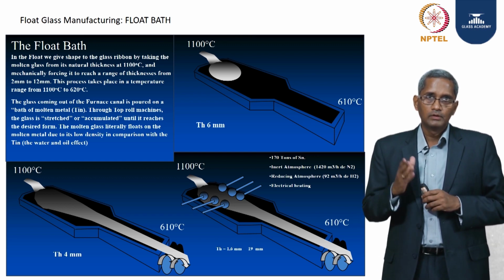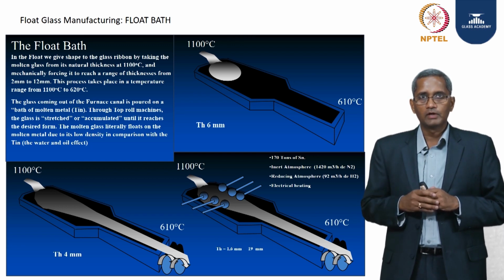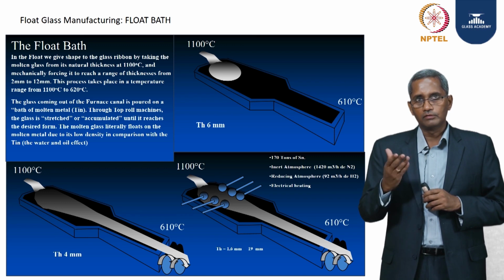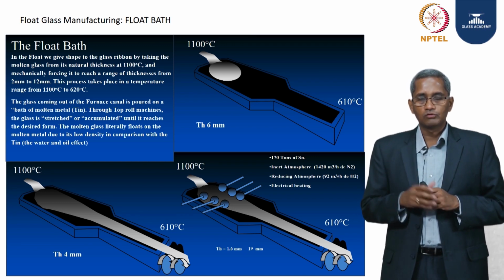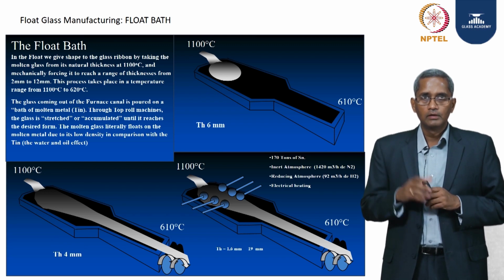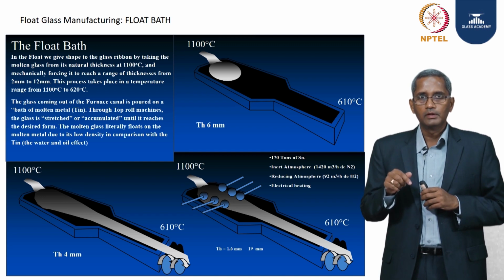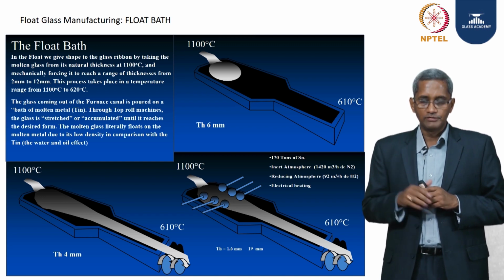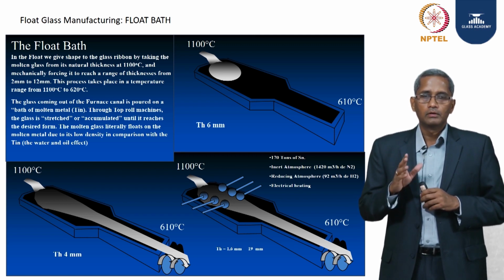As you can see, there are 3 pairs of what we call the top roll that is shown in the picture. Some of the float lines could use as high as 10 top rolls depending upon the thickness that we use. This top roll machine has got a cylindrical head which goes inside the bath and gets nibbed into the top of the glass on both edges. This top roll machine can have 4 operating properties.